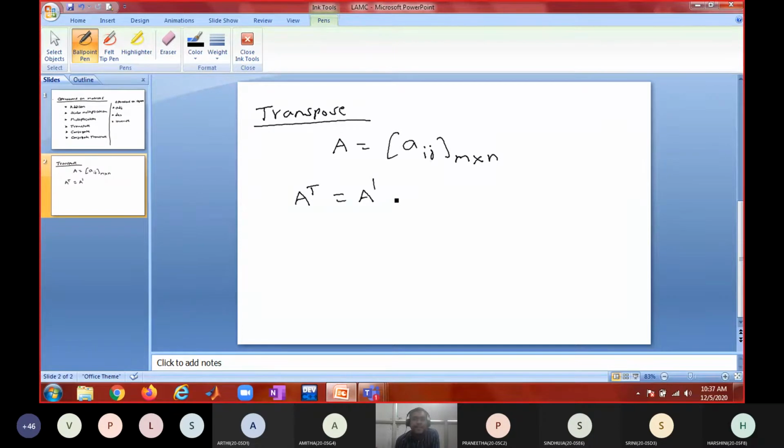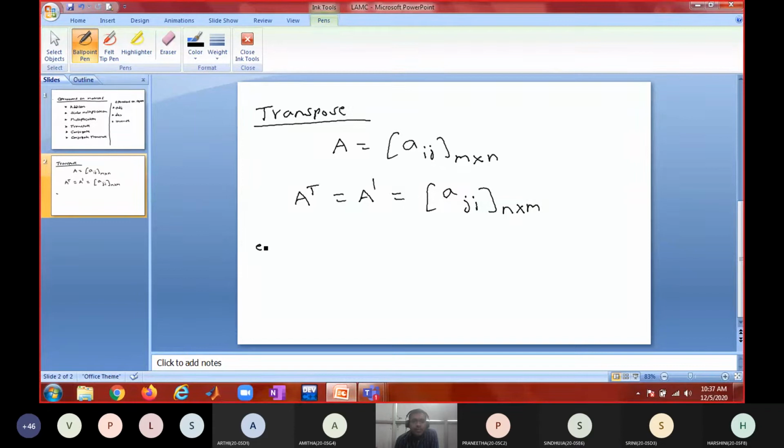A dash, right? So what is the definition of transpose? The element in the ith row, jth column will go into the jth row and the ith column, right? So it should be [a_ji] of order n by m.